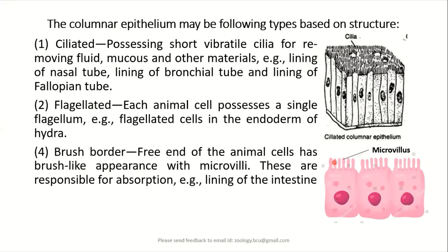So thereby they increase the area of absorption. They are also called brush border cells, particularly in the intestine of animals. Because of the presence of the brush border, the columnar epithelial cells appear cuboidal, or we can say they are low columnar epithelial cells.